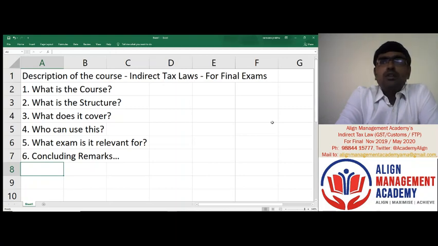So for November 2019 or December 2019 exams, as the case may be, the syllabus or the law applicable for that particular examination would form the base of this course. But at the same time, we can also say that May 2020 or June 2020 exam students can also use this course, but these students have to update themselves with the incremental amendments applicable for their exams, which we would also be helping out in some form or the other.